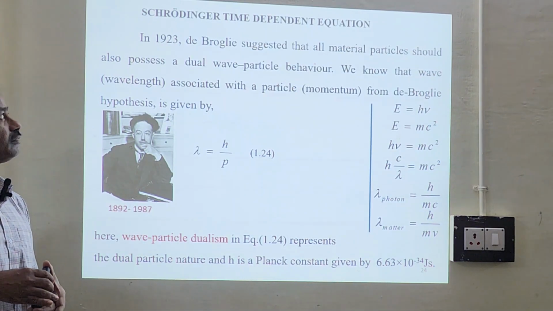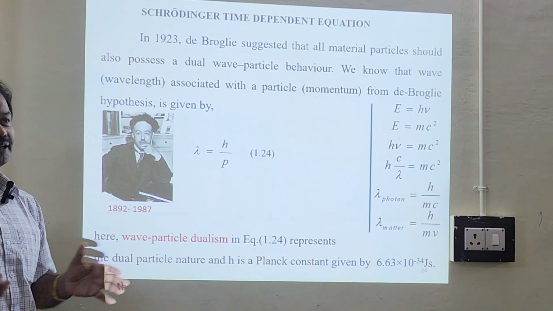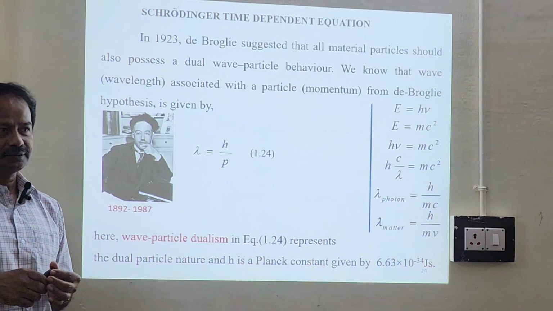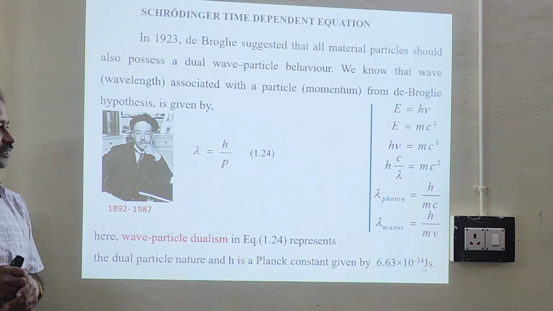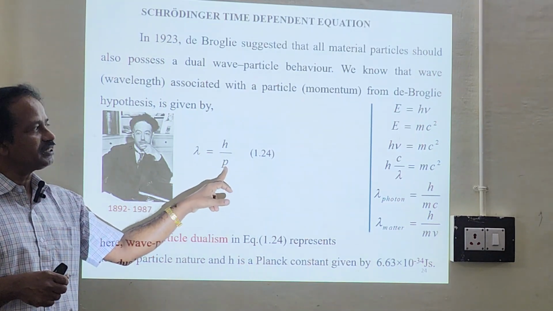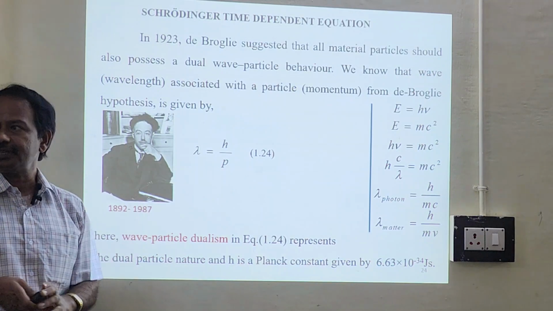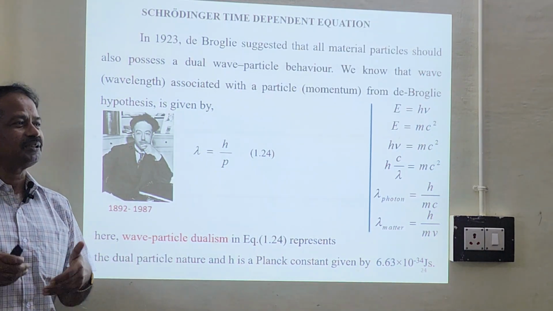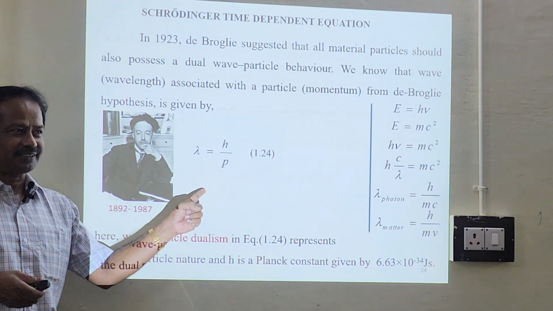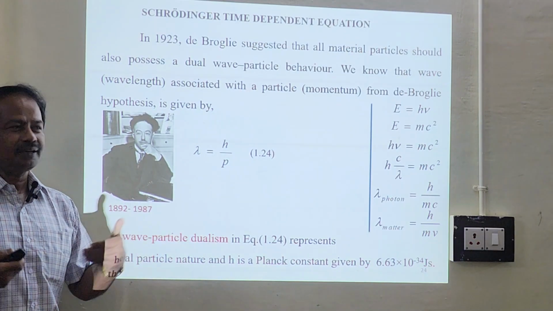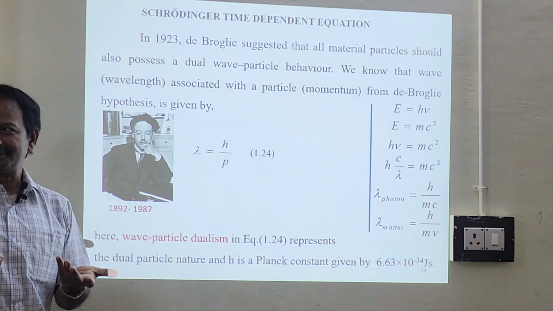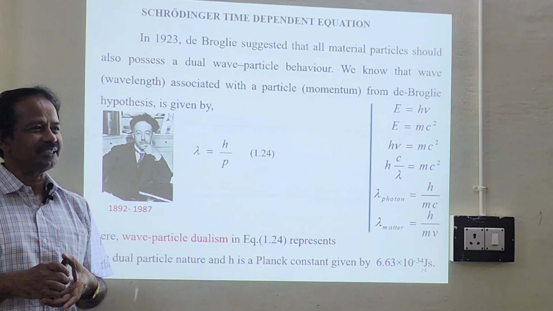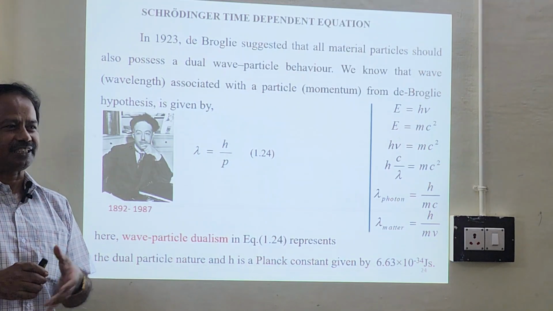Okay. So in 1923, de Broglie suggested that all material particles, all moving particles, will have dual character. So there is a particle nature as well as a wave nature. In fact, lambda equal to h by p, where p stands for mv, correct? Suppose I am moving, surely I will be associated with a wave. So this is what it says. But in myself, it is not prominent because of my mass. It will be around 50 to 60 kg, correct?